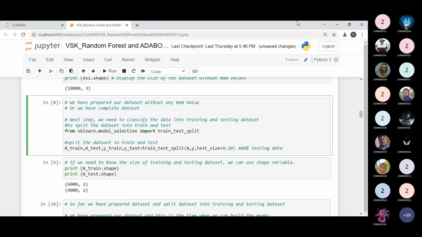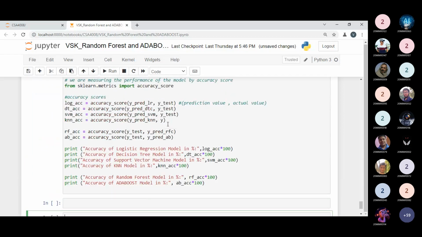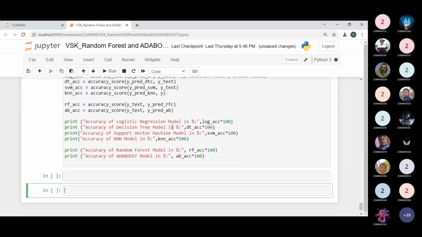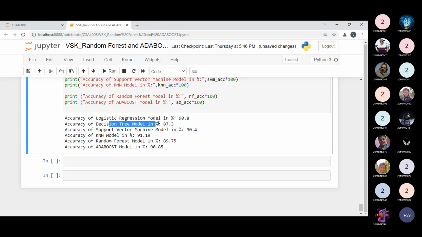And let me execute this code in front of you. I'm executing all the code once again, and after a couple of seconds you will be able to see the accuracy. Now see, now we got the accuracy. Accuracy of logistic regression 90.8, decision tree 87, support vector machine 90.4, KNN 91.5, random forest 89, and AdaBoost 91. So you can observe that the KNN model is giving the high accuracy right now, that is 91. So there is no guarantee that every time logistic regression will give the better accuracy.